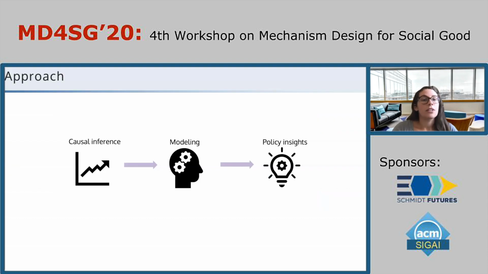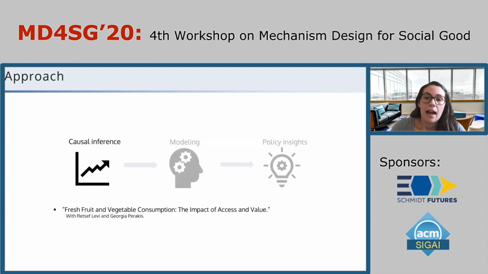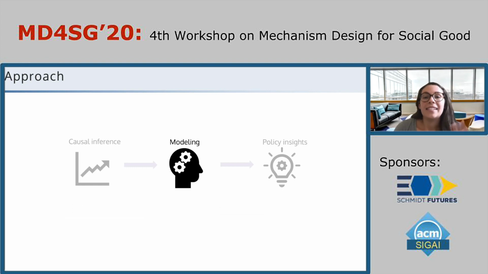So to answer this question, we began by performing empirical analyses to better understand the effect of individual interventions. We then used these results to inform a bi-level model, giving way to new policy insights. I'm not going to focus on the empirical analyses, however, the paper's online for those who are interested. Instead, I'm going to start by talking about our modeling approach.